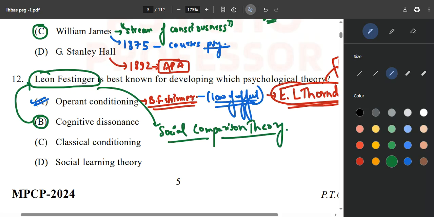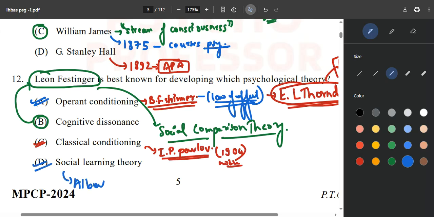Now, what is next? Next is classical conditioning. We all know classical conditioning was given by Ivan P. Pavlov, and he received the Nobel Prize in 1904. And social learning theory was given by Albert Bandura, for that Bobo doll experiment and all those things. Albert Bandura, social learning.